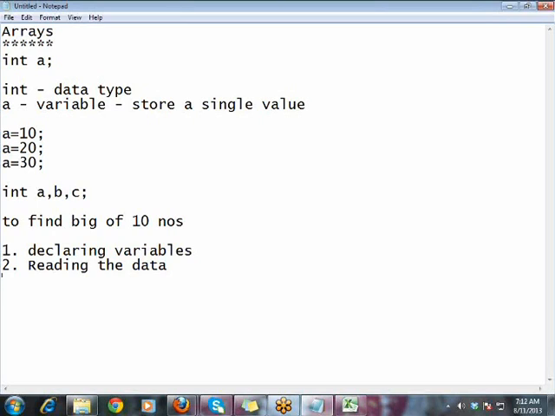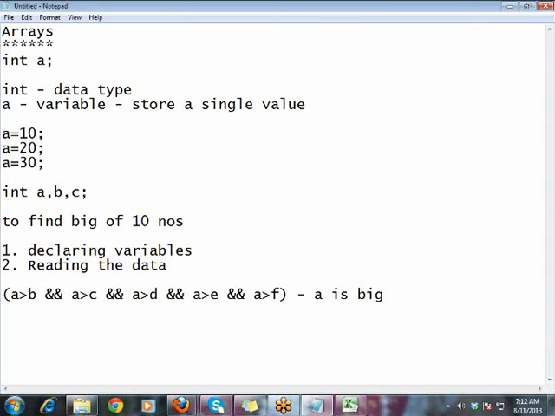The next step is to find the biggest of those numbers. For example, if you have three numbers a, b, c, you need to say a greater than b and a greater than c. If this happens, you can say a is big for the biggest of 3. If you have 10 numbers, you need to say a greater than d and a greater than e and a greater than f, and write that for the other numbers to validate that a is big.